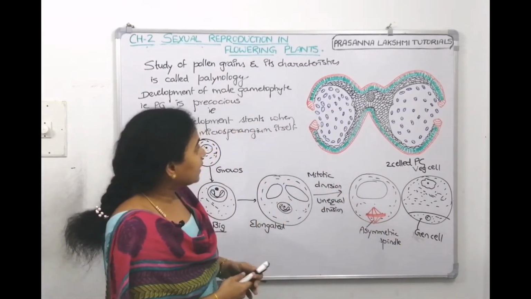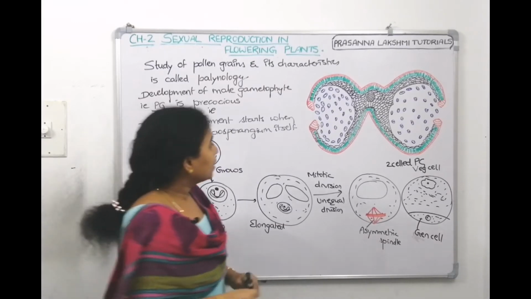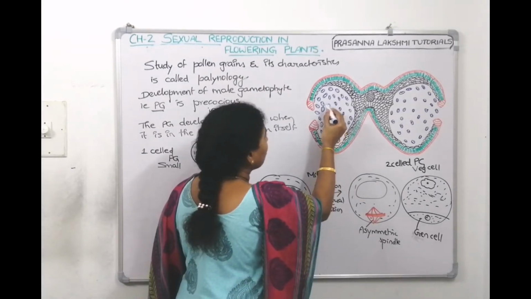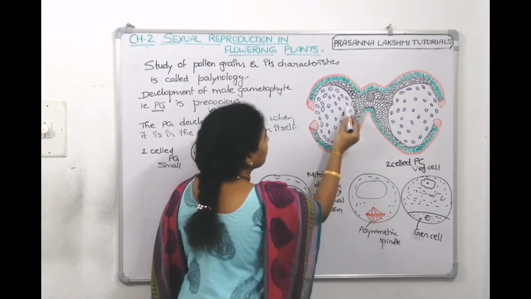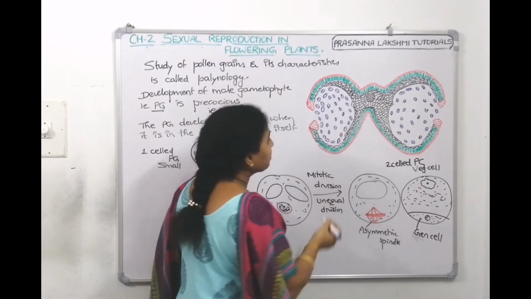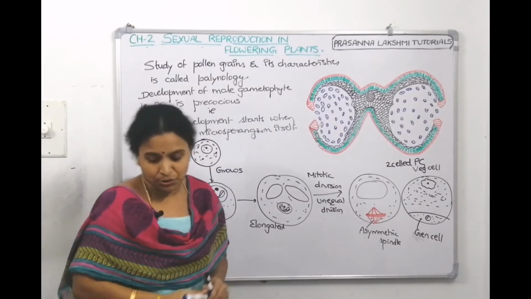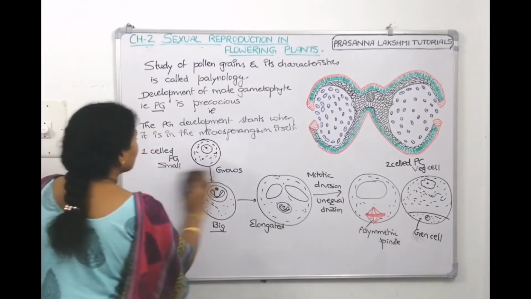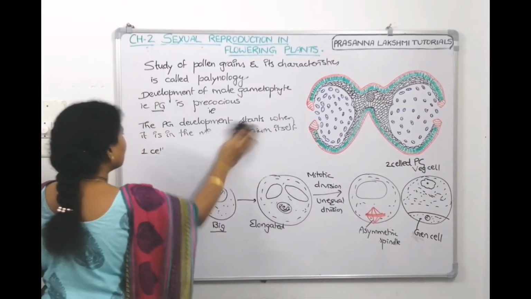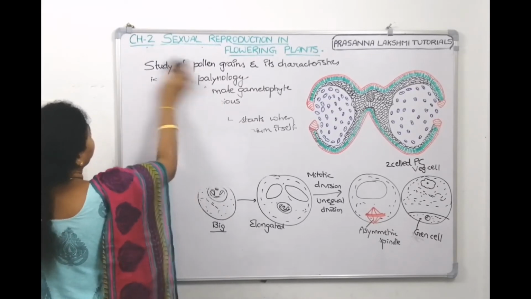If you see here, I kept two dots inside. Everywhere I am mentioning two dots here. Two dots means the pollen grain is coming out in the two-celled stage. Understood? Now let us see what is the vegetative cell and what is the generative cell in a bit more detail.